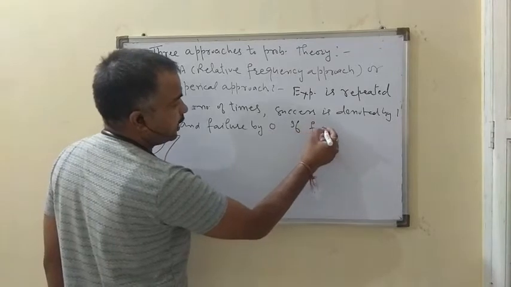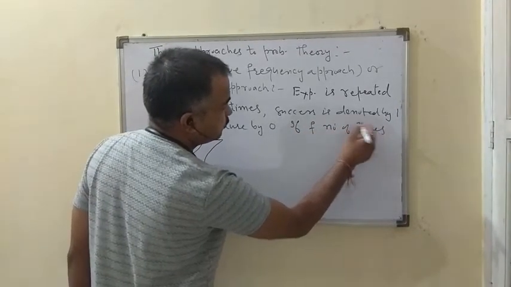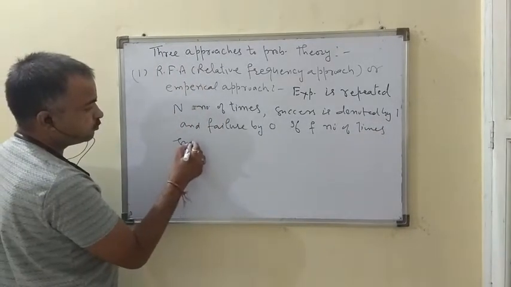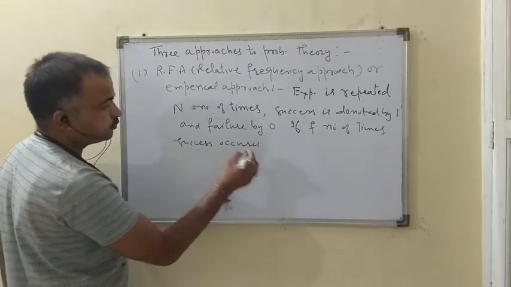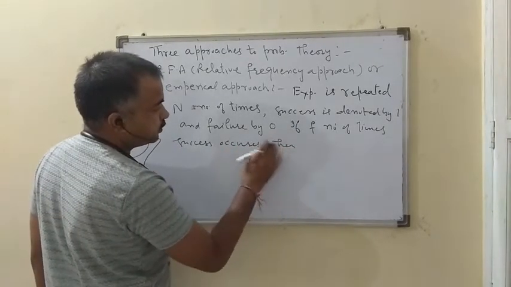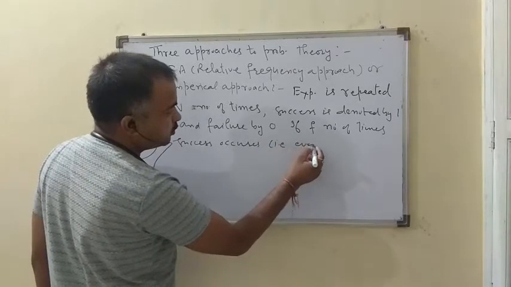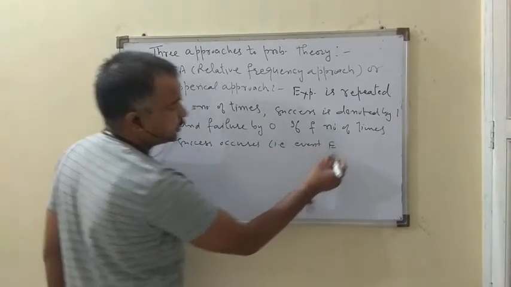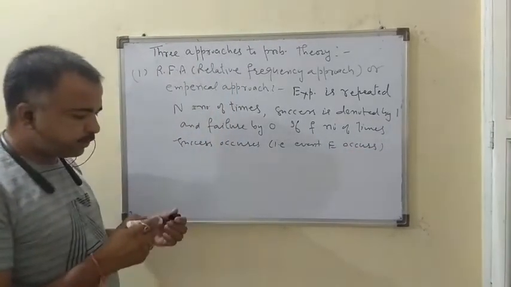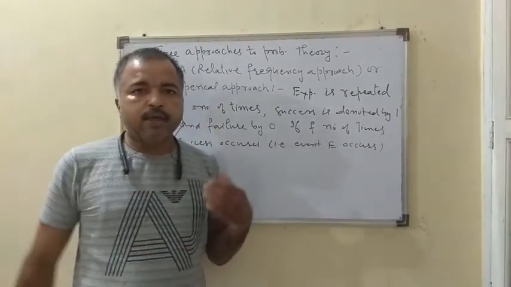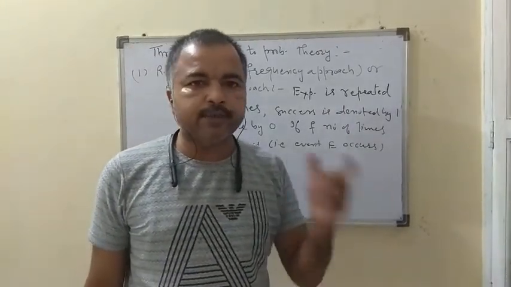If small f number of times success occurs, that is, event E occurs. Here, event E occurs means, if I want a head to come, then event E is head.